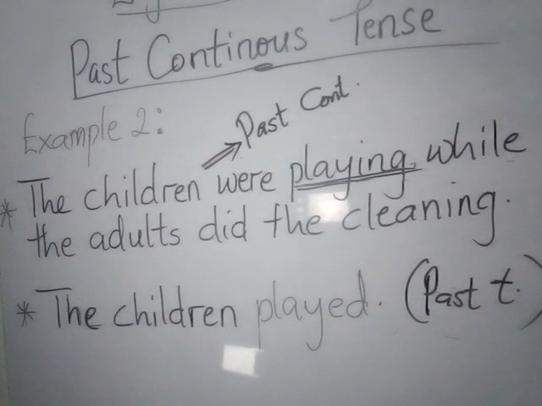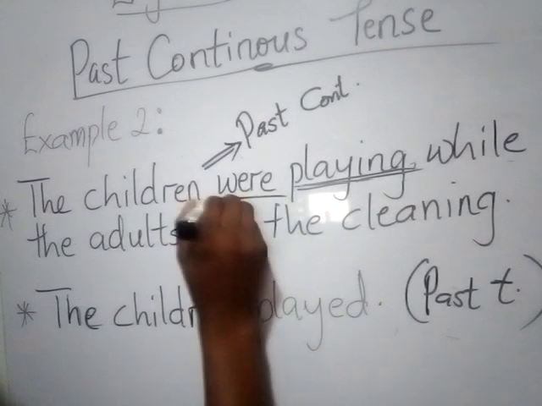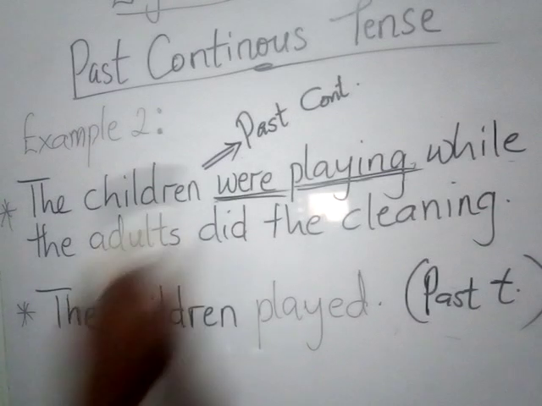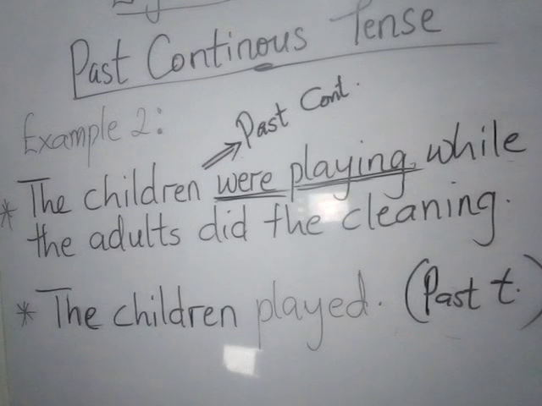The previous example we looked at was, it was raining while they left. It was raining when they left. Raining is also in the continuous form. The verb is always in the continuous, like the ing form. So that part tells you it's the continuous form. And then you have the auxiliary verb in the past form, showing that it happened in the past. It was raining. Was shows that it happened in the past. Were also shows that it's something that happened in the past.